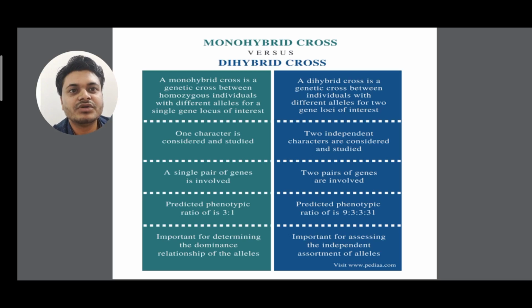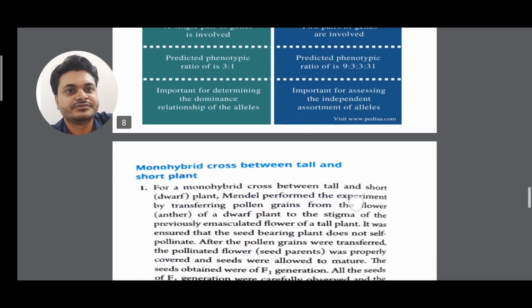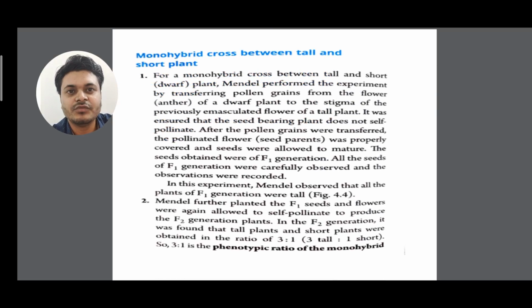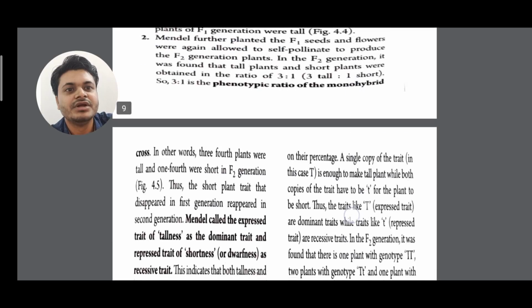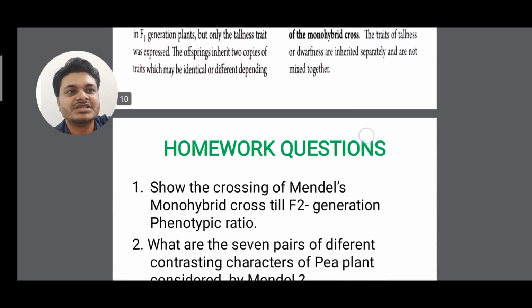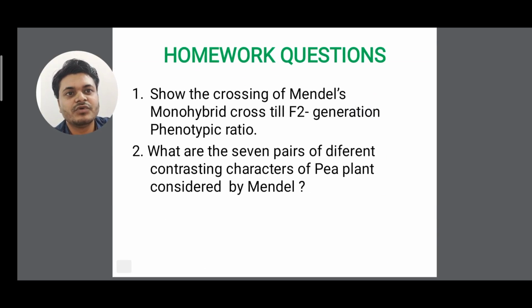As well, the monohybrid cross is a genetic cross between homozygous individuals with different alleles for a single gene locus of interest, whereas dihybrid cross is a genetic cross between individuals with different alleles of two gene loci of interest. So this is an explanation of monohybrid crossing. Just now I have explained, copy it down, clear? Step by step it has been given, point 1, point 2, clear? This is the explanation of the crossing of monohybrid cross.